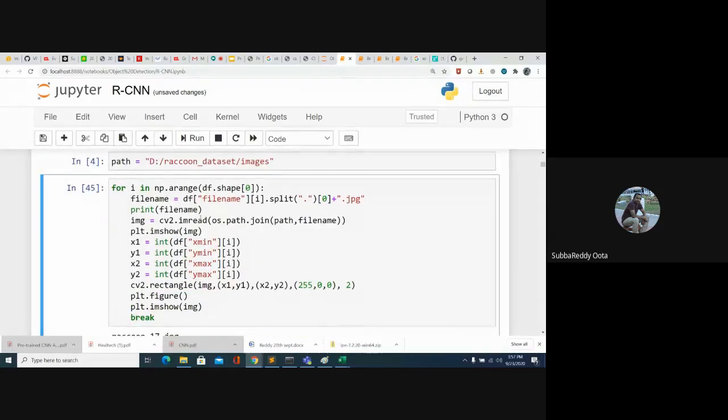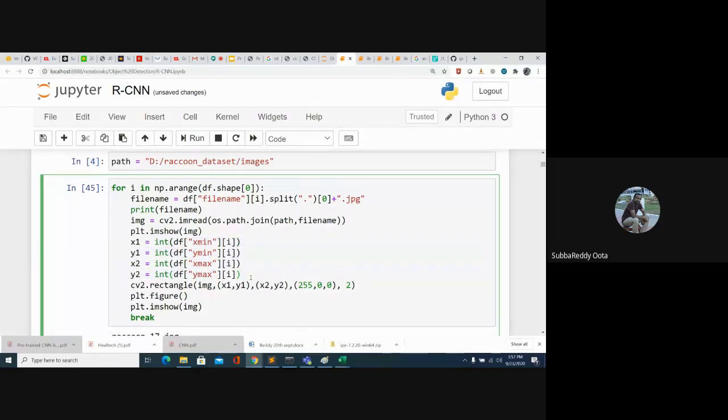Now what I'm doing is reading an image. The file name is nothing but my image ID, and using CV2 I am reading the image. First I'm showing the image with plt.imshow, and I have the xmin, ymin, xmax, ymax, which are the coordinates of the object.